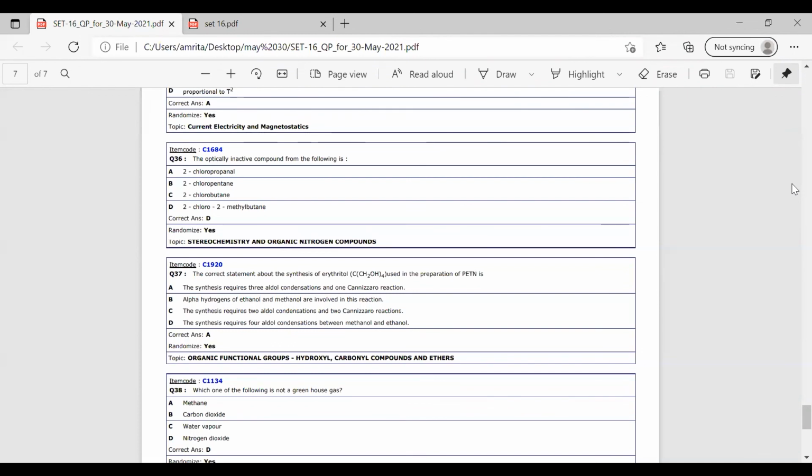So in the aldol condensation, the ethanal is reacted with formaldehyde in the presence of sodium hydroxide, and will form hydroxymethyl propanal. After that, this hydroxymethyl propanal reacts with formaldehyde, and the compound we get as a result is erythritol, that is C(CH2OH)4. Vimal has a query in question number 35 also.